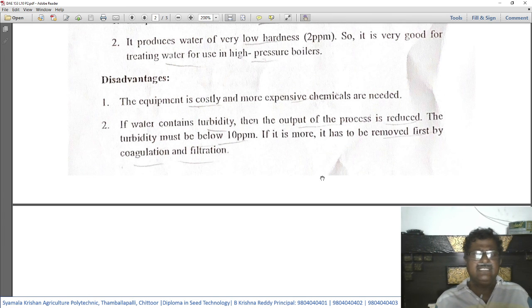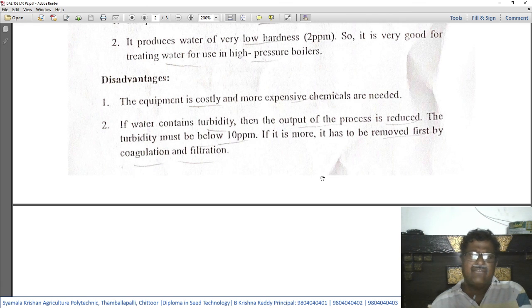Number two disadvantage is if the water contains turbidity, that is, if the water is dirty, then the output of the process is reduced. So the output of the soft water will get reduced if the water is not clear and is turbid. The turbidity must be below 10 ppm. If it is more, it has to be removed first by coagulation and filtration. To remove hardness through this ion exchange method, there is a benchmark level of turbidity below which only it can be used.